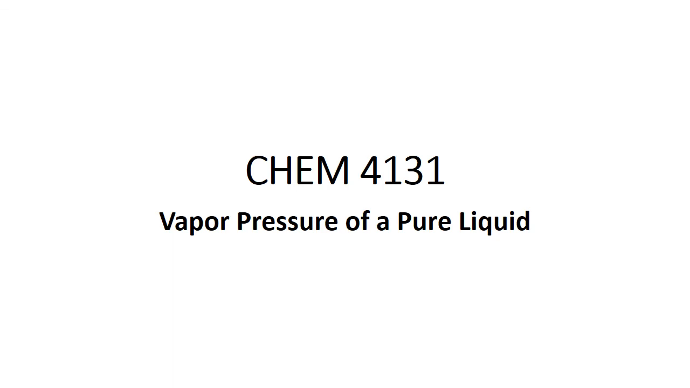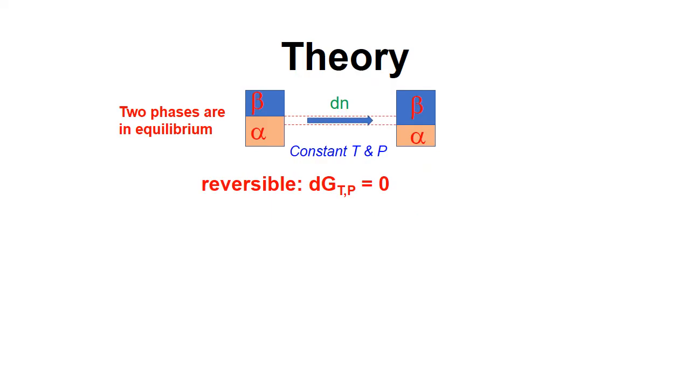CHEM 1 lab, vapor pressure of pure liquid. When two phases, alpha and beta, are in equilibrium at a certain temperature and pressure, the Gibbs energy of the system must remain constant even if there's an exchange between the two phases. And this leads to the criteria for phase equilibrium, and that is the chemical potential must be the same.